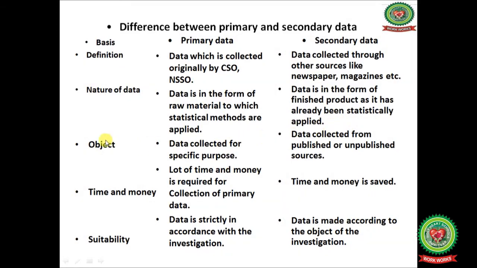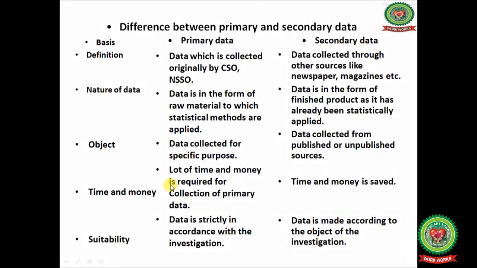Next one is object. Under primary data, data is collected for a specific purpose like the census. In this, data about the population is collected to know the rate of growth of population. Next one is data collected from published or unpublished sources.